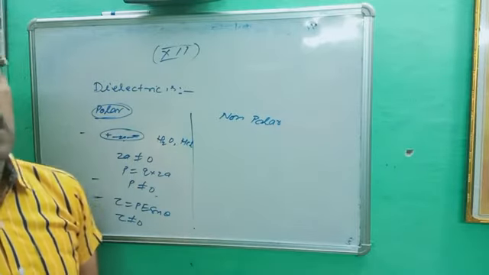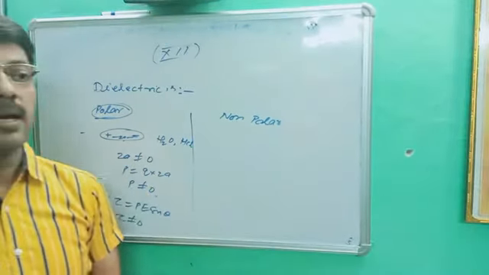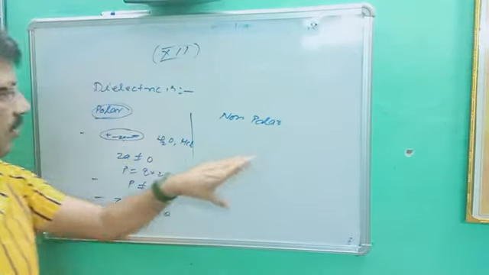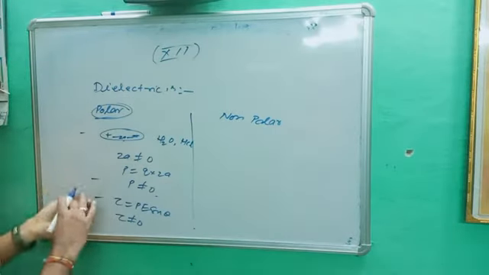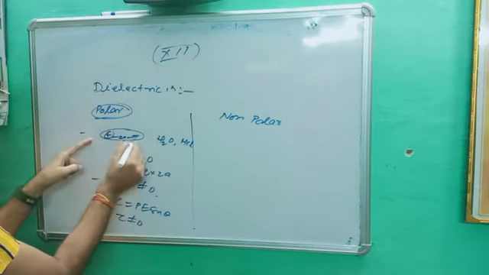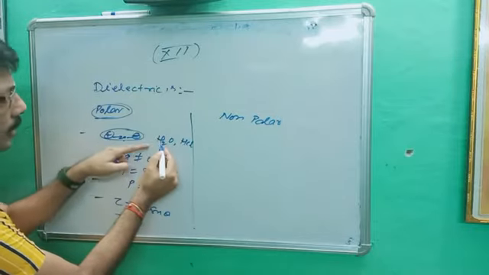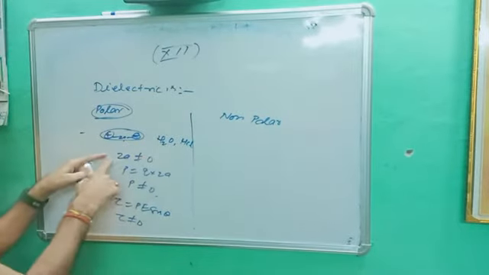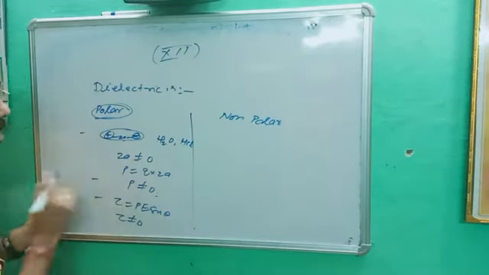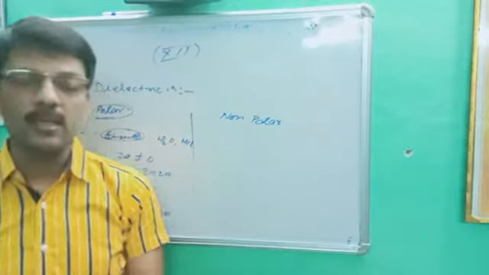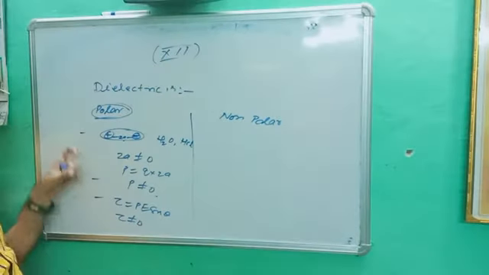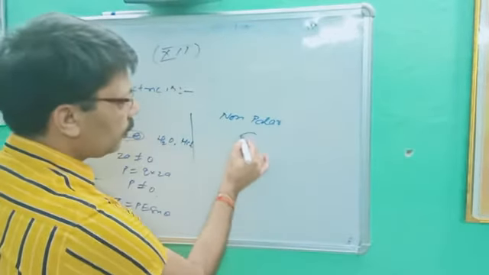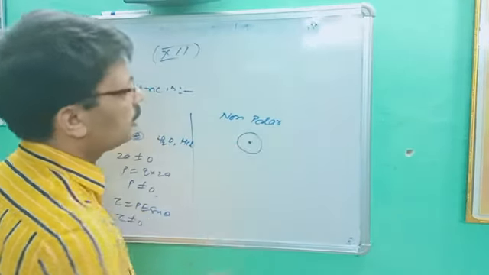Once again, all those materials in which the center of mass of protons doesn't coincide with the center of mass of electrons are called polar. This is the diagram: this is plus, this is minus, separated by 2a distance. Examples are H2O, H2SO4, HCl. 2a is not 0, so their P is not 0. The electric dipole moment is not 0, as well as tau is not 0, so they are called polar dielectrics.